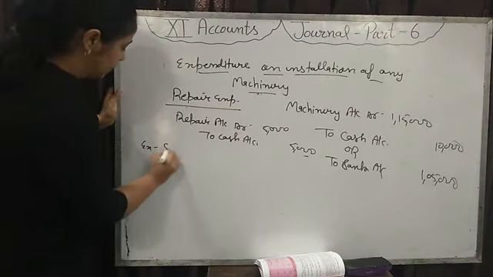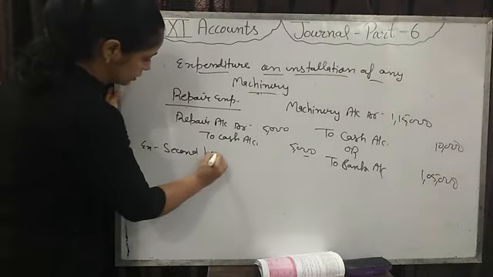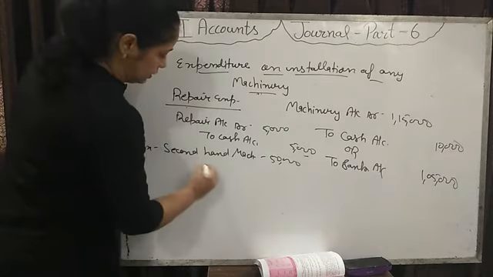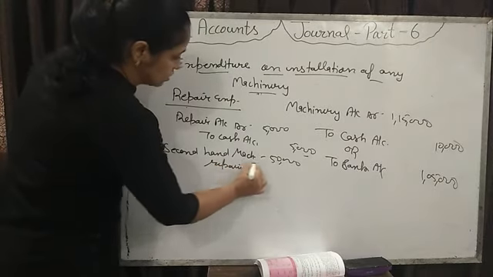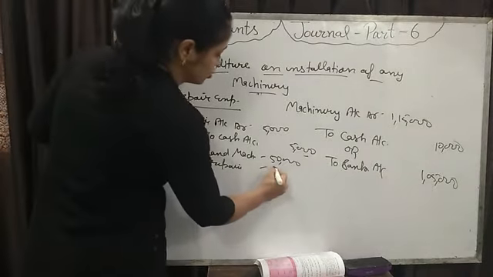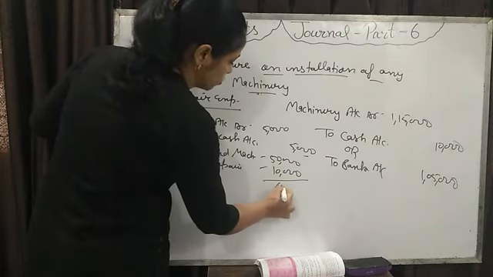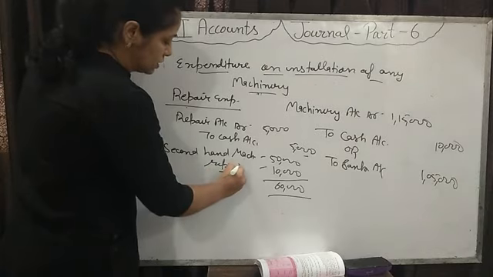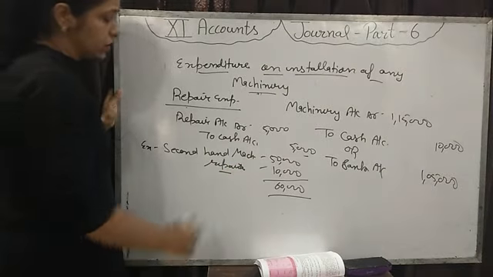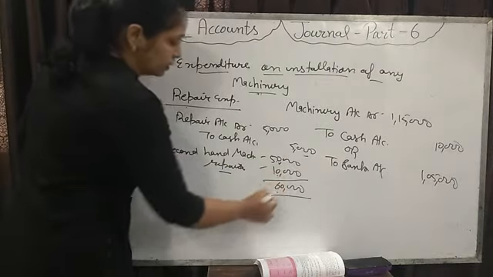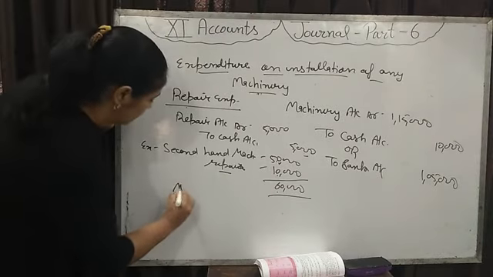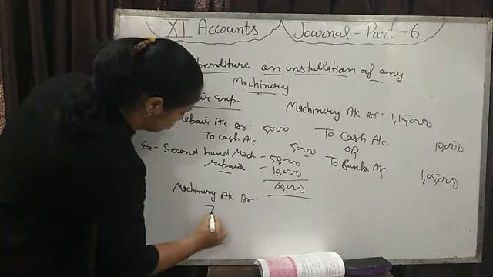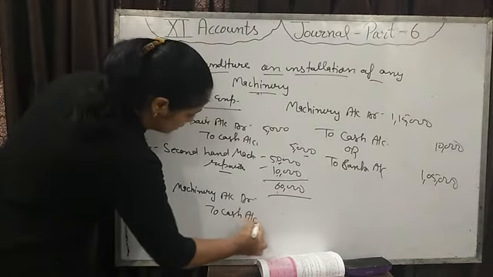For example, if we purchase second hand machinery of rupees 50,000 and repair expense at the time of purchase is 10,000, then the total cost of the machinery is 60,000. We will not put that in the repair account, we will add it to the total cost of machinery. Then we will pass the entry machinery account debit to cash account by 60,000.